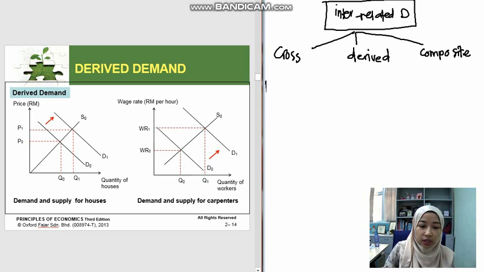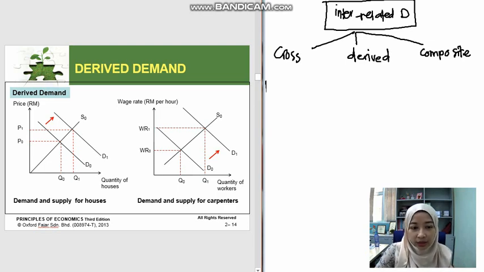For example, given in this slide is the construction of houses. In order to construct a house, you need workers. The more houses demanded, the more workers will be needed. If you look at the left side of this slide, you have the price and the demand for houses, and the supply curve. In the next part of this topic, you will learn about the supply curve. That one is considered constant, it doesn't change, so you can ignore that.